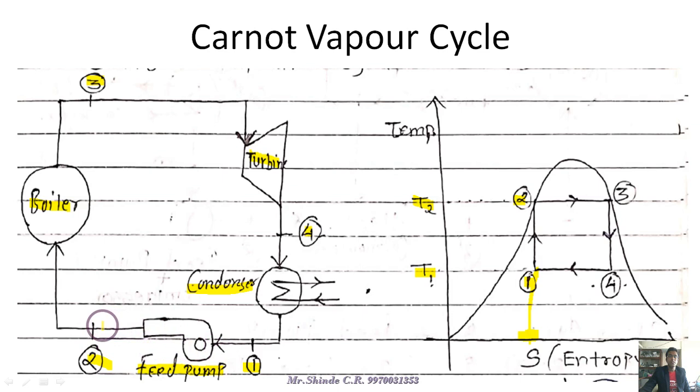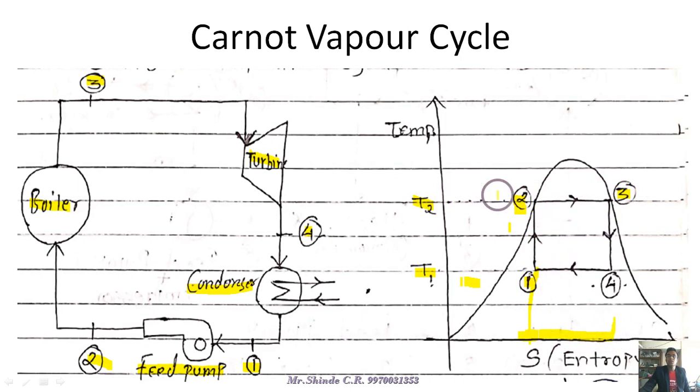Now in the case of 2 to 3, these are the second and third points of the process. In the 2 to 3 process, the temperature is constant, but the entropy changes up to this point.